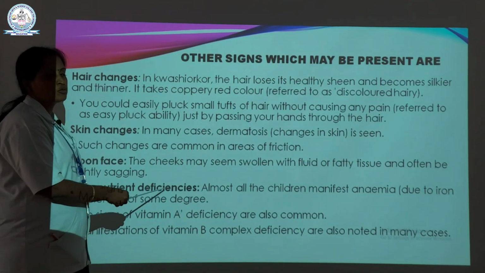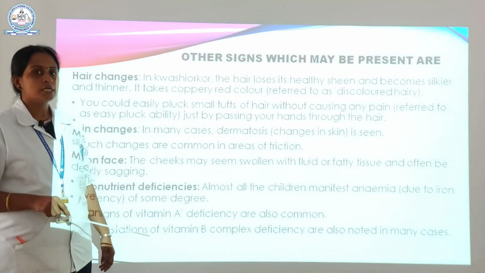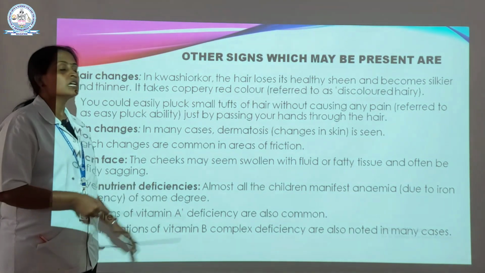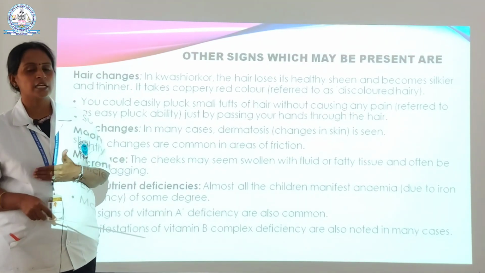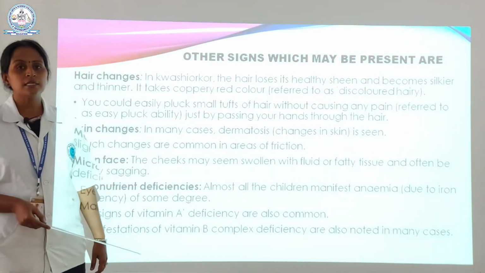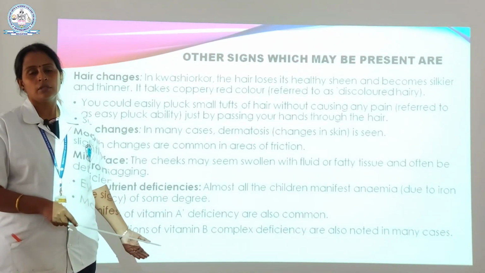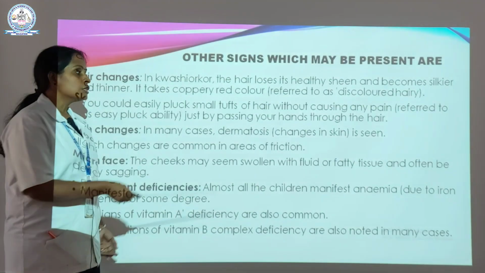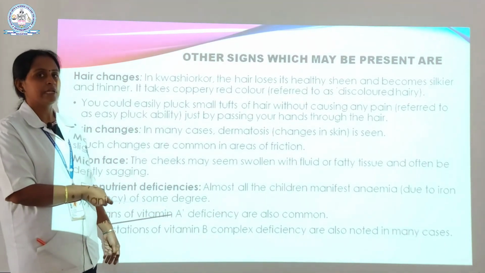And the next one is the micronutrient deficiencies. Under nutrients, we have the segregation of macronutrient and micronutrient. Here in this case, the micronutrient deficiencies will cause so many deficiencies that automatically interfere with the metabolic processes inside our body. That is the point here. Almost all the children manifest anemia. Anemia is the major problem among all age groups in the community. Here also preschool kids and 1 to 3 year old kids suffer from anemia due to iron deficiency of some degree. In these cases also the micronutrient deficiencies will cause anemia.